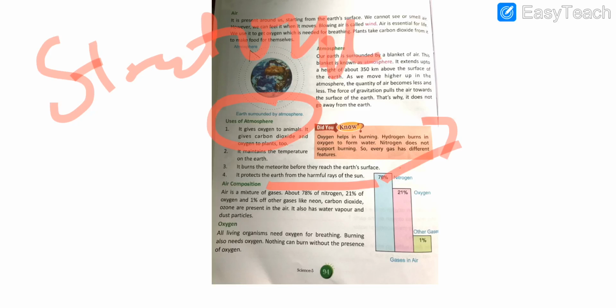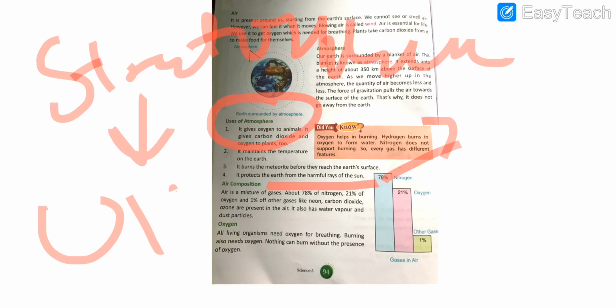And students, the most important function of the atmosphere is that it protects the Earth from the harmful rays of the sun. There is a layer in the atmosphere which is called stratosphere, and this stratosphere protects our environment from the harmful ultraviolet rays.